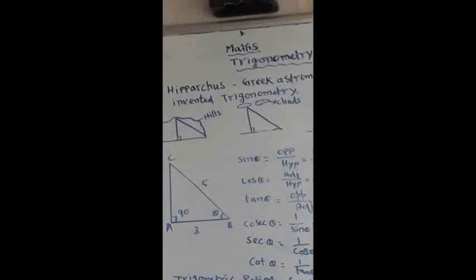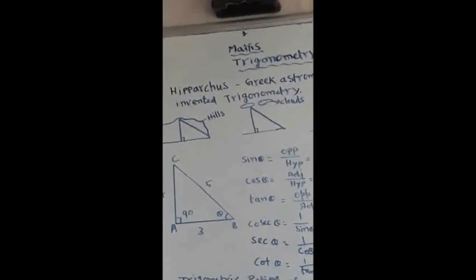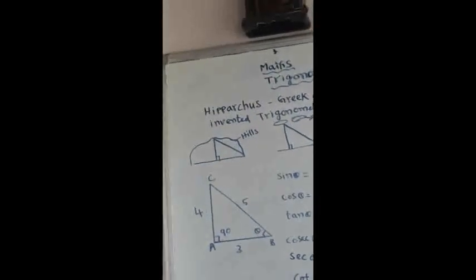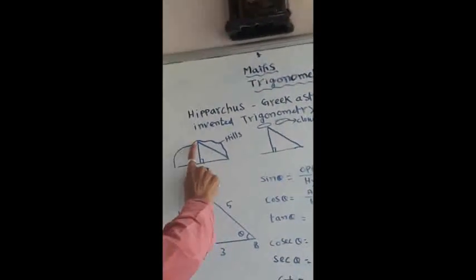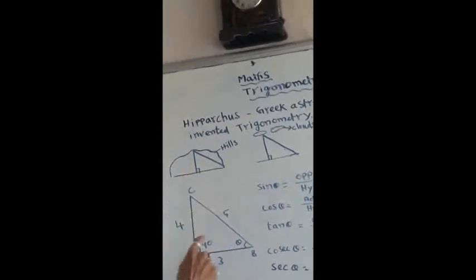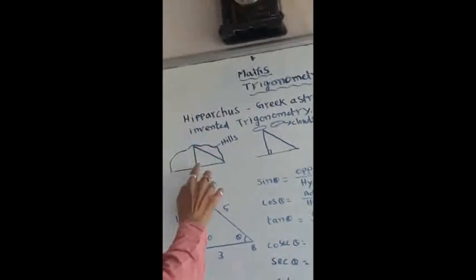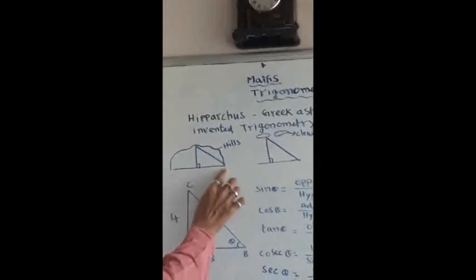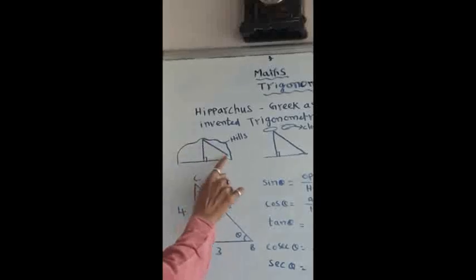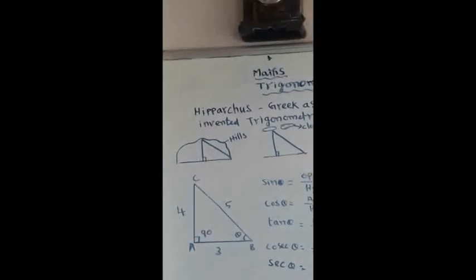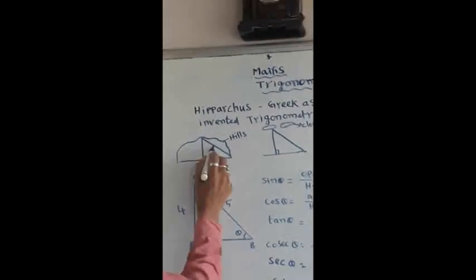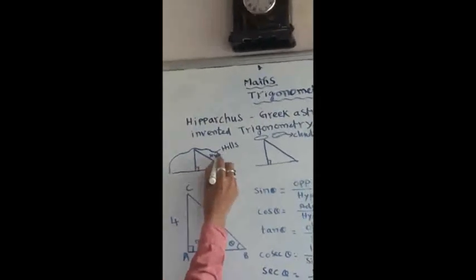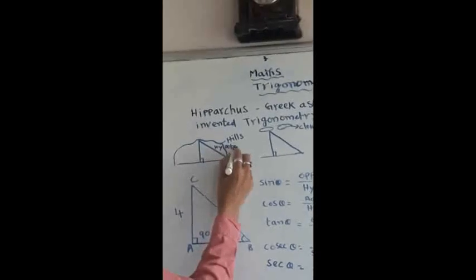Now where we can apply this trigonometry, let us see here. First I have drawn hills. Actually this is a rough diagram. In the hills itself, you can make a right angle triangle. See, that height we can consider one straight line. From the ground level, from the right angle, I have drawn another line, and here also I have drawn another line. You already know the side opposite to 90 degree we call the hypotenuse.